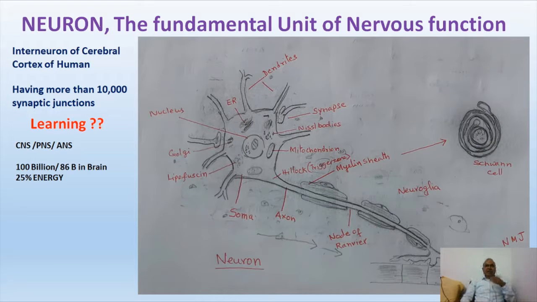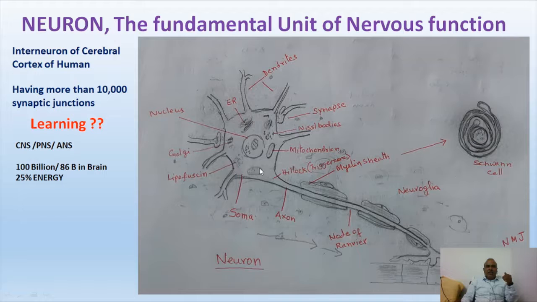Right. Now, this is the neuron, and a neuron has very simple three parts. What are the three parts? One is called soma. The second, several projections, are called dendrites, and a very long tail-like structure is called axon. Dendrites, soma, axon are the three parts.